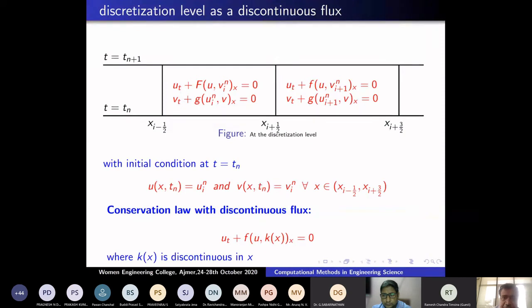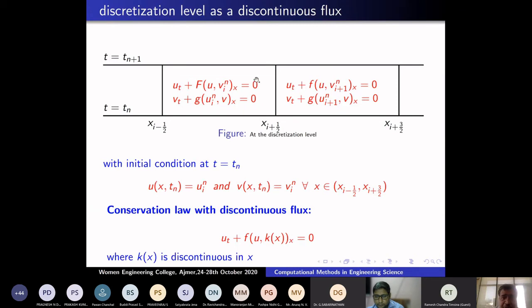Similarly, in the second equation, as though I know the first variable, the given data, I will put it here. Now consider the solution u_t plus f(u,v_i) and f(u,v_{i+1}). The problem is that before, u_t plus f(u)_x equals 0, f was smooth in u. But here there is another coefficient with respect to that.